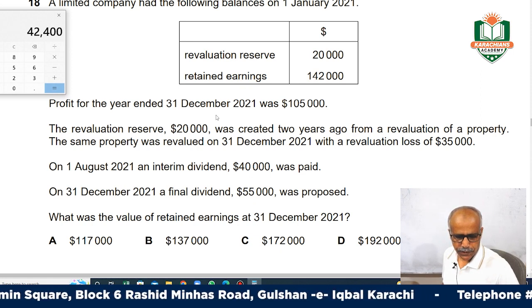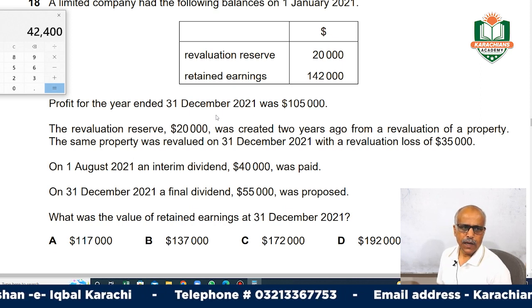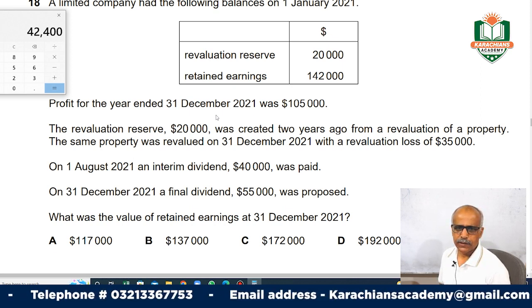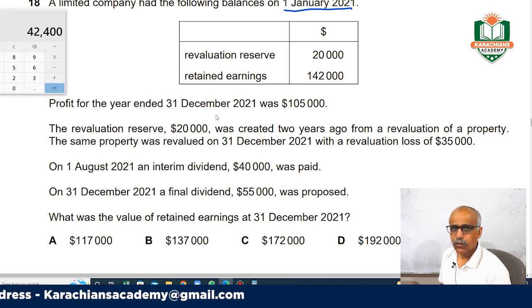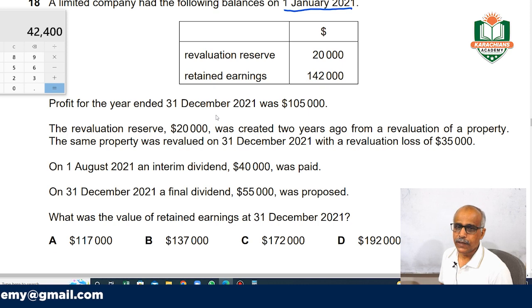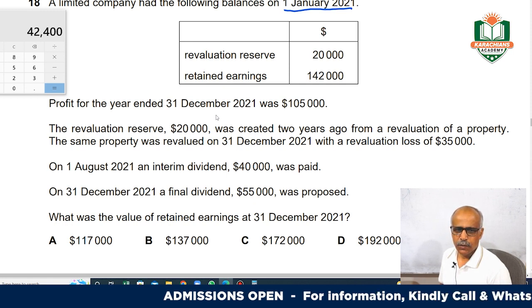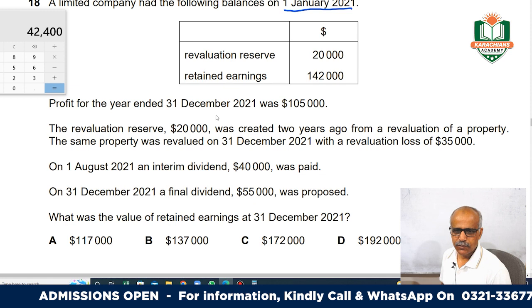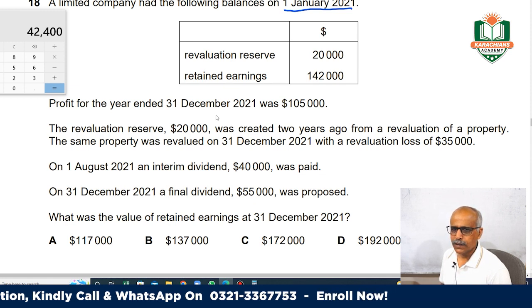Just read it carefully. It says: a limited company had the following balances on 1st January. Very carefully read all the dates, the question and the requirements. Sometimes the examiner plays tricks with you, and if you go in straight, you lose your marks.